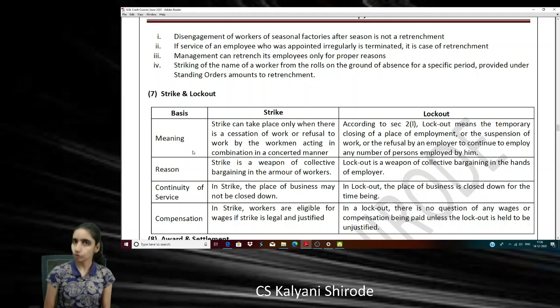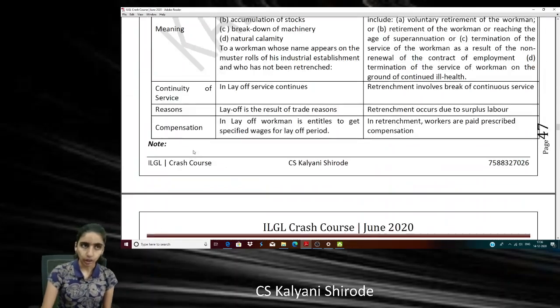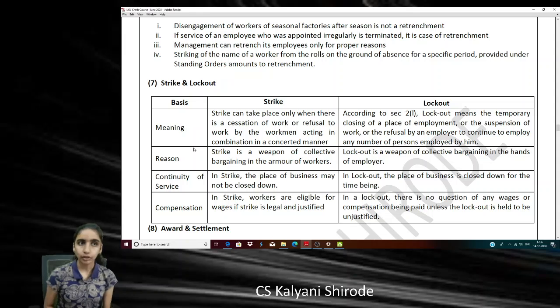In layoff, there is no break in continuous service. In lockout, now you can see here that as the place of business is closed down, workers will not work there. So, in layoff, business continues. In lockout, business is closed down, so business will not continue. In retrenchment, business continues, but yes, there is break in continuous service. And in strike, place of business is going on. It is not closed, may or may not be closed. So, this is all about the 4 concepts of Industrial Disputes Act. 4 main concepts in which many students get confused.